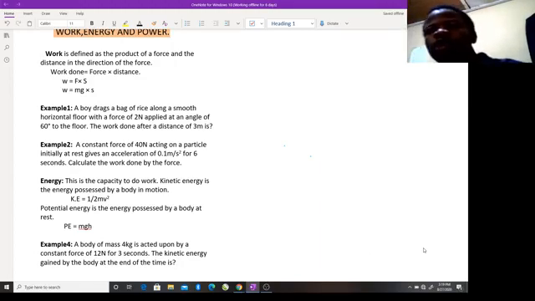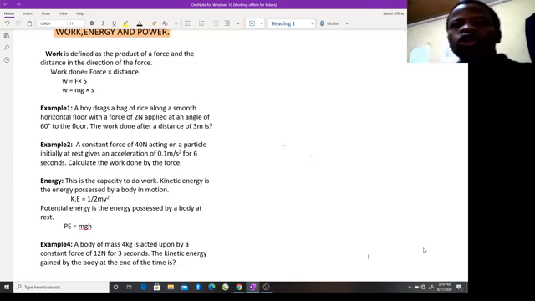Today we'll be talking about work, energy and power. Today we will split it into work and energy. In the next class, next video, we'll consider power, so that there will be an understanding of work and energy, because work and energy leads to power. Today we are doing something on physics.